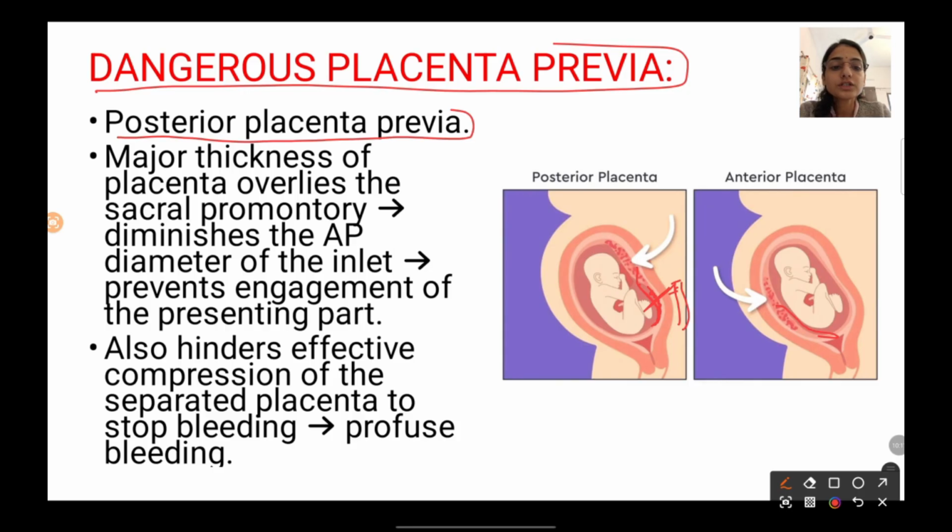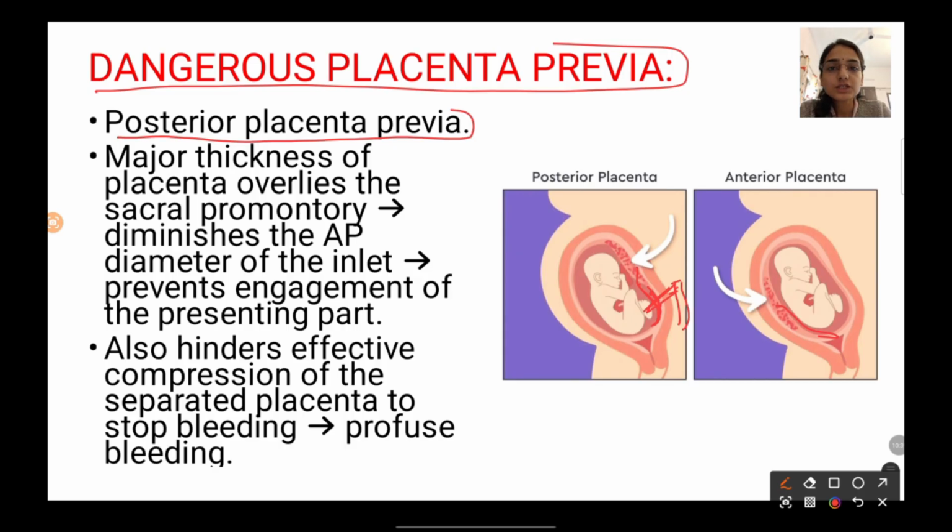It is also known as true conjugate, right? And it extends from the upper border of the symphysis pubis to the tip of the sacral promontory. Due to the diminution of this diameter, it prevents the engagement of the presenting part of the fetal head, right?